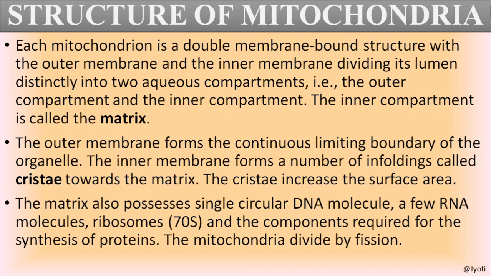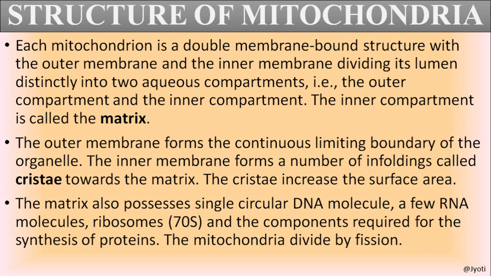The outer membrane forms the continuous boundary of the organelle, and the inner membrane is folded upon itself, or projected into finger-like projections called cristae. Why are these cristae present? To increase the surface area.